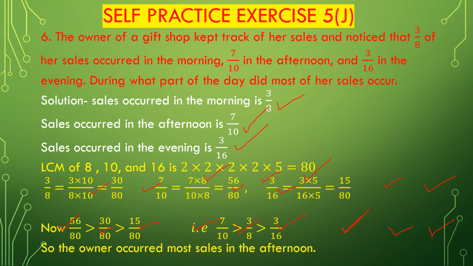So 7 divided by 10 is the most at this time. So the owner sees the most cells in the afternoon. 7 by 10 is the afternoon time when the most cells occur. So the owner sees the most cells in the afternoon.